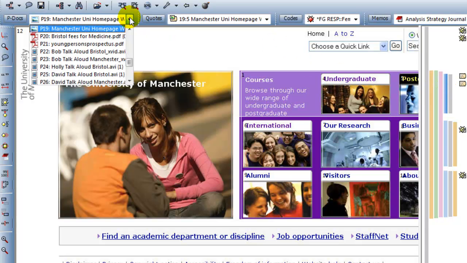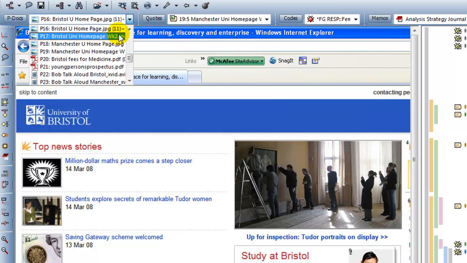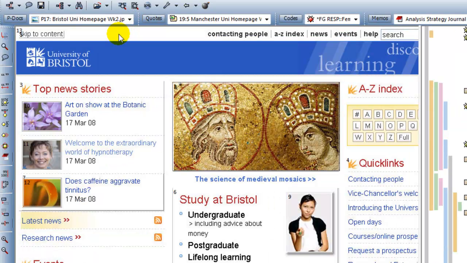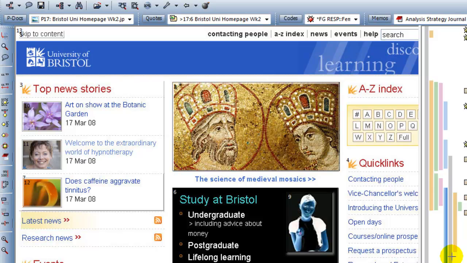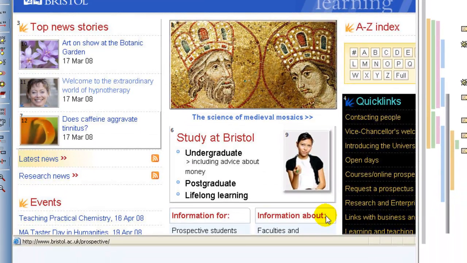I'll just find an image without a quotation. Maybe the Bristol website homepage doesn't have an image there. And right, yeah, it does. And how about the second one? And that has quotations as well. But maybe if I can pick something that doesn't already have quotations, it's the same thing.